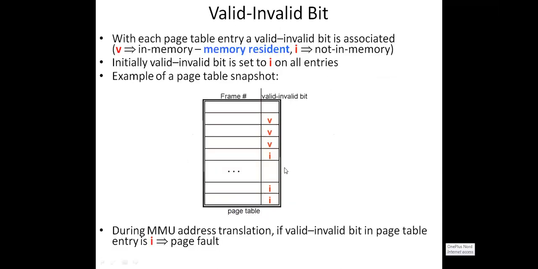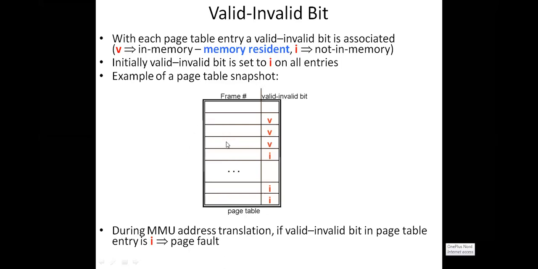And the next thing, you need to understand the valid invalid bit. I already told you the page table consists of entries. The outer part is the page number. Here the page numbers are not shown, but usually a page table consists of two entries. One is a page number and the second one is a frame number. Which page is available in which frame?